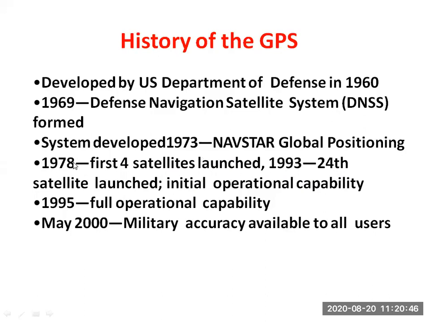So in 1978 there were 4 satellites launched, and in 1993 24 satellites were launched in space. Then in 1995 full operational capacity. So for the control over all these satellites, they developed an additional strategy for working these satellites. That technology they developed for the operational purpose is in 1995, and in May 2000 military accuracy became available to all users.